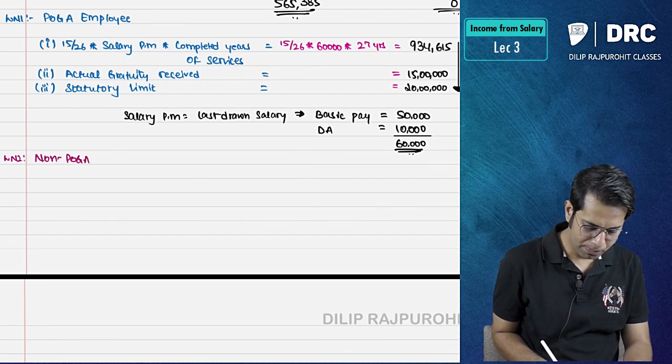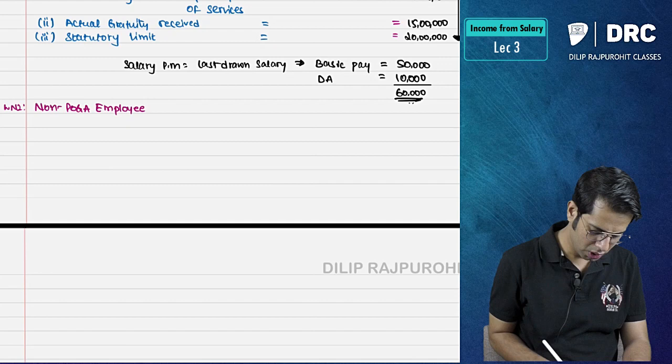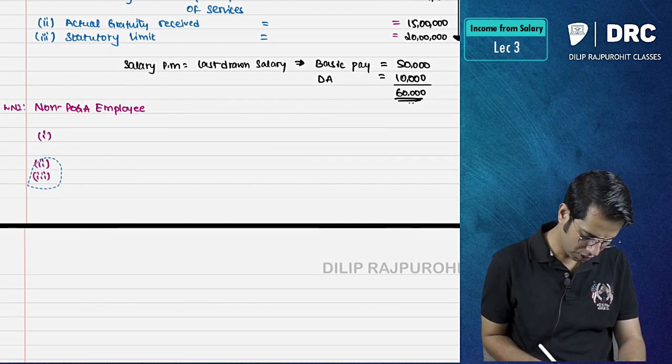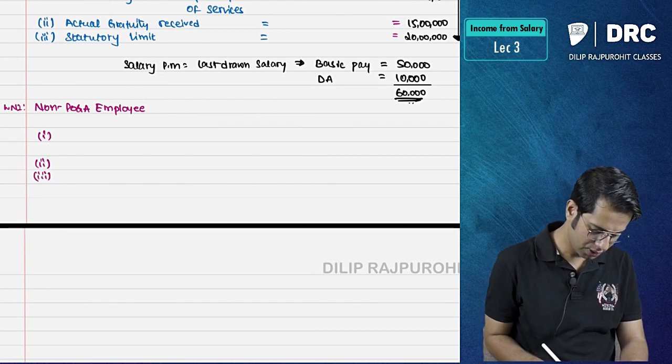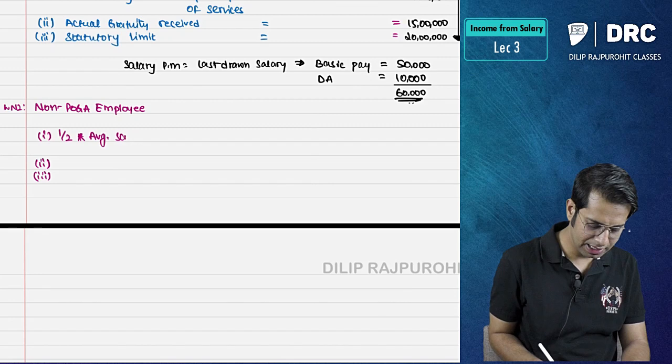Non-POGA employee. For him, what is the formula? 1, 2, 3. What is this 1, 2, 3, sir? First one is half of average salary per month.